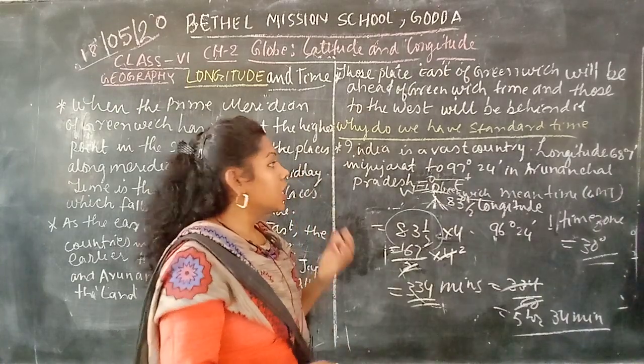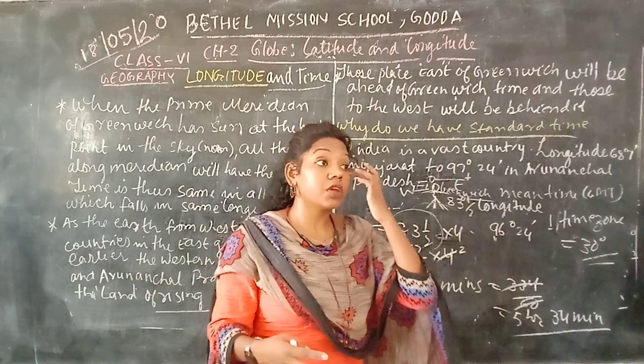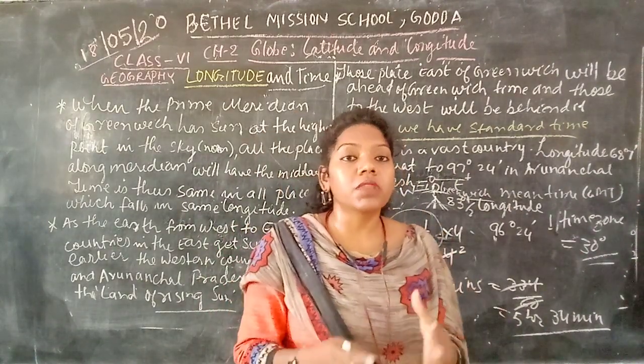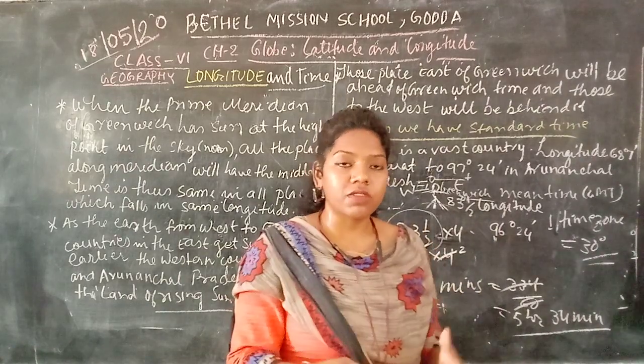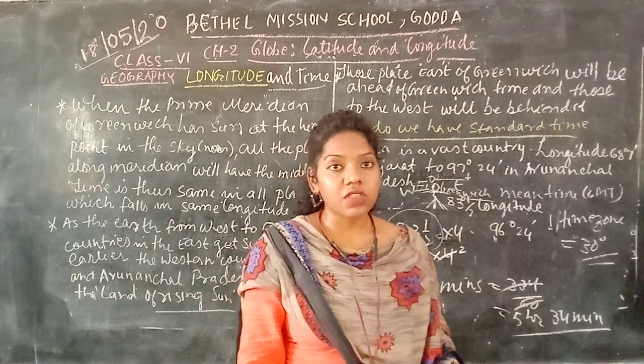So this is how the time is being taken from the Greenwich meridian to different parts of the world. The chapter is already completed. I think you can do all the work which is given in the book.